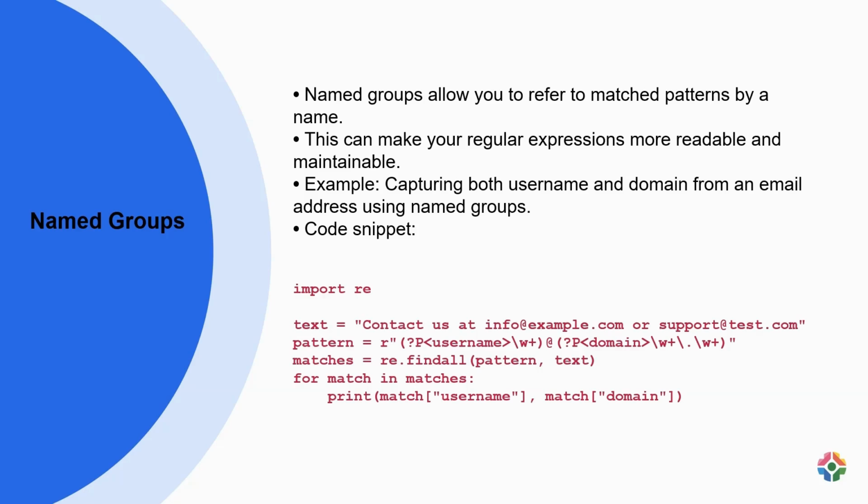By using named groups, like shown in the presented Python example, (?P<username>\w+) captures the username, while (?P<domain>\w+) captures the domain. This approach makes it straightforward to access and process the captured data within your code. By incorporating named groups in your regular expressions, you can efficiently handle complex pattern matching tasks, resulting in more organized and comprehensible code that is easier to maintain.